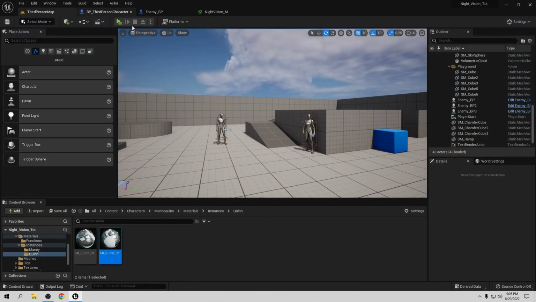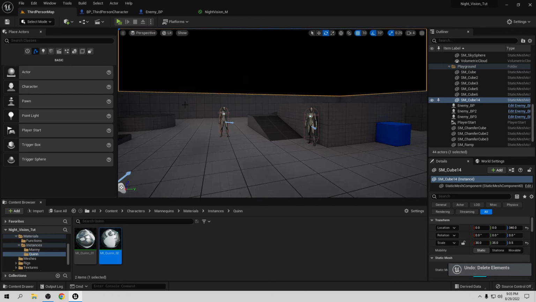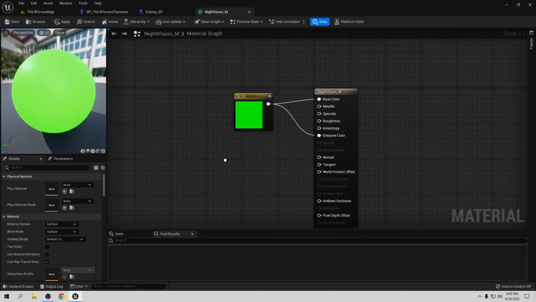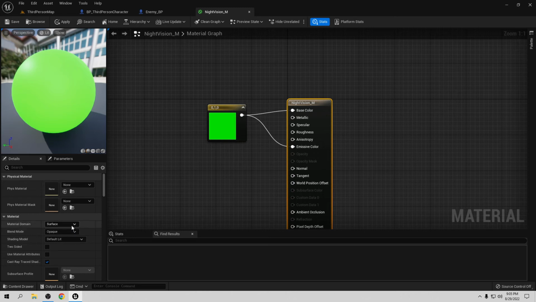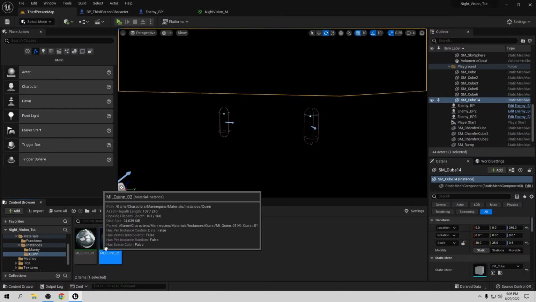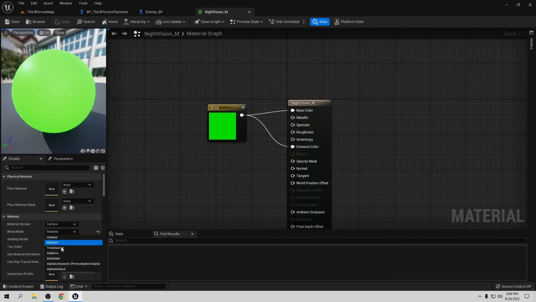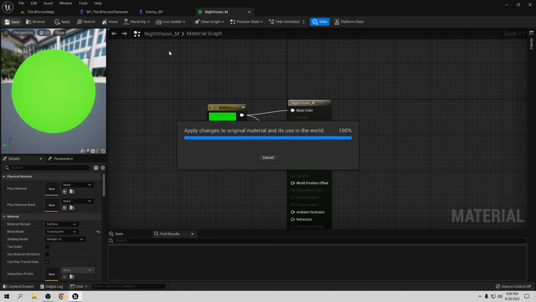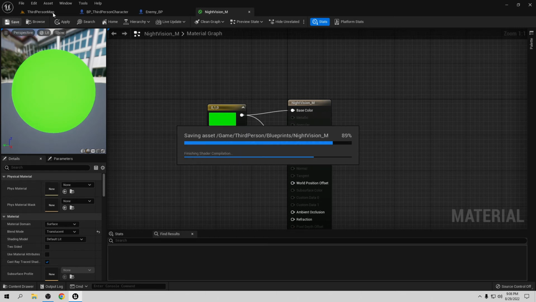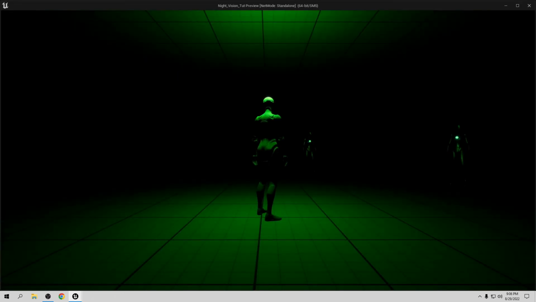I hate when this stuff happens. So let's go again. Go to the material. Let's change this from opaque to masked again. Sometimes it works, sometimes it doesn't. Let's play again. It's not working. What are you doing? So let's change this to translucent, maybe. Yeah, it's not working.